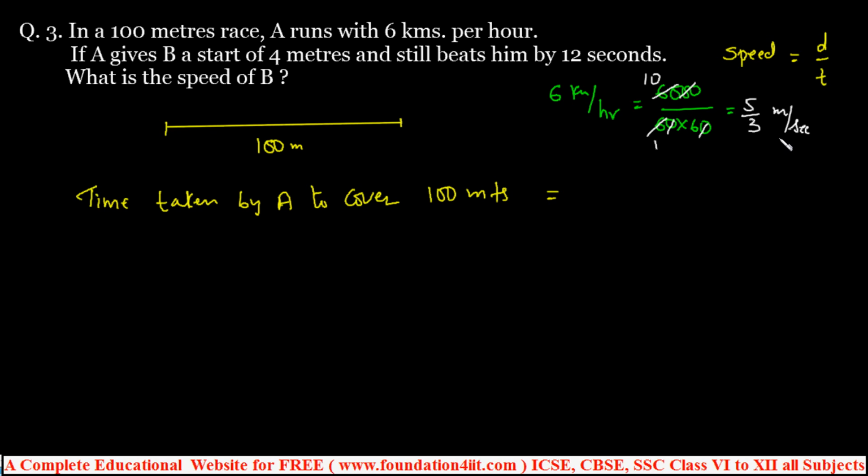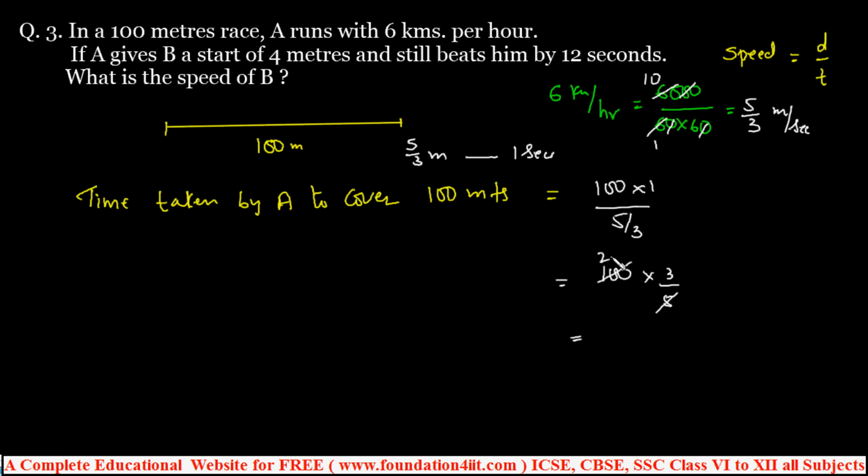So in 1 second, 5 by 3 meters is covered. We can make this sentence like this: 5 divided by 3 meters in 1 second. So for 100 meters, how many seconds? 100 into 1 divided by 5 by 3. 5 by 3 we can write as 3 by 5. 100 into 1 is 100, 5 by 3 is 3 by 5.